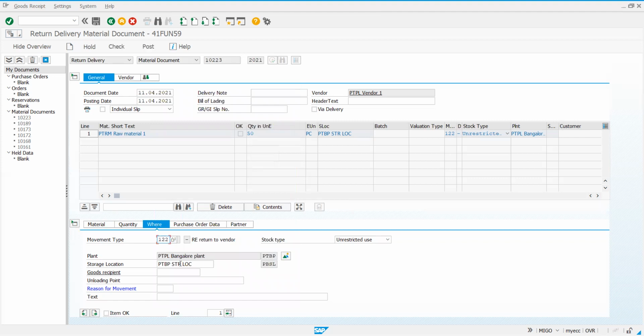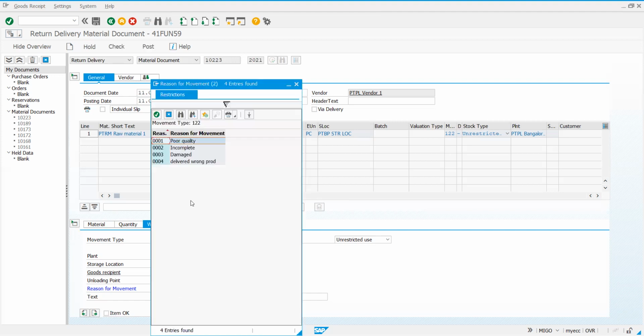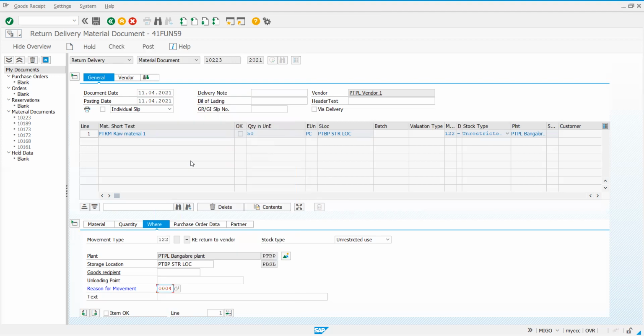Now I should mention what the reason is. The reason for movement is already pre-configured. We'll have to select one among them. Let us select delivered wrong product, 0004. I'll choose that. Make a note.